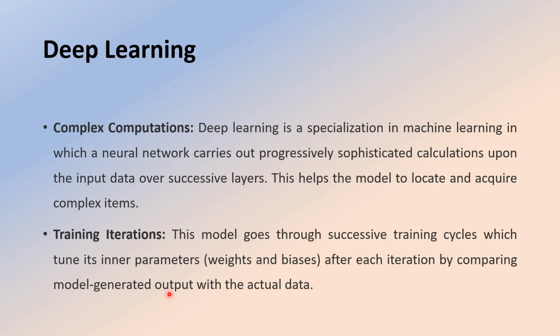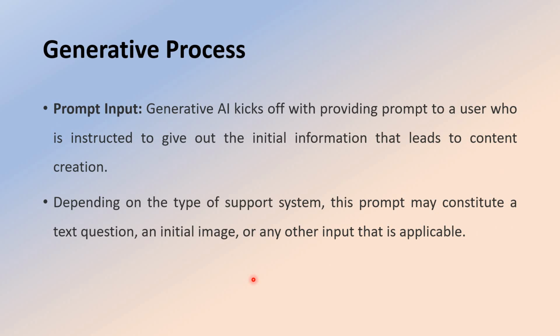Whatever model we have given goes through successive training cycles, which tune its inner parameters for each and every iteration by comparing the model generated output with the actual data. So training goes through iterations, and each iteration can be compared with another iteration. Okay.